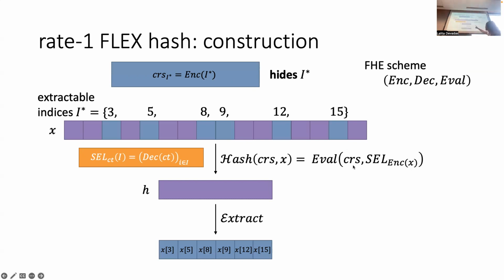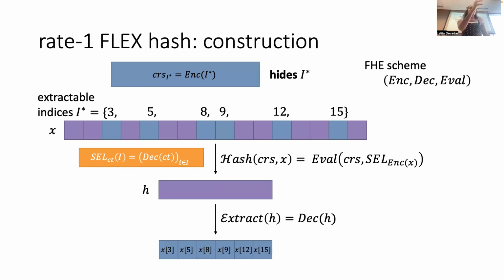CRS, which is a ciphertext, and eval, which is the FHE evaluation. Cell is the function that's getting evaluated, and it is defined by the encryption of X. I don't think I'll have too much time to go into how the construction of this actually works, but basically the thing to note here is that we're homomorphically evaluating in order to get, what do we want? We want that H is exactly an encryption of the extracted bits that we want, right? Because that's the property that FHE is giving us.